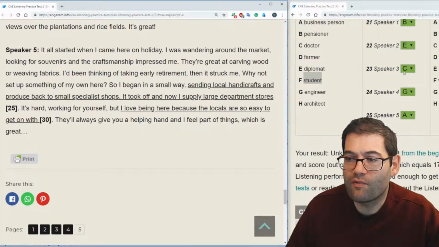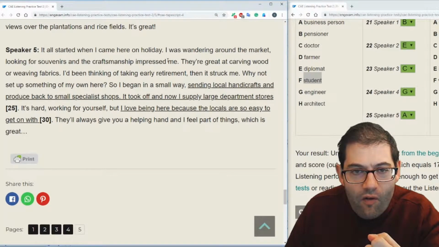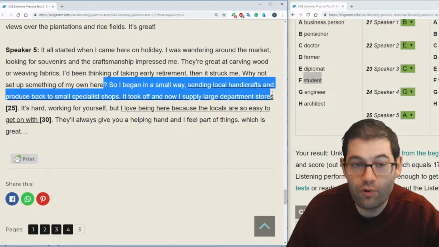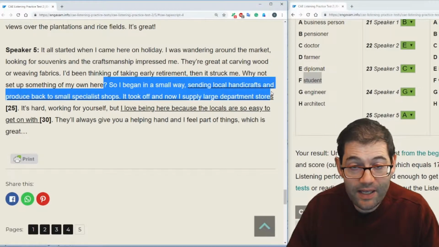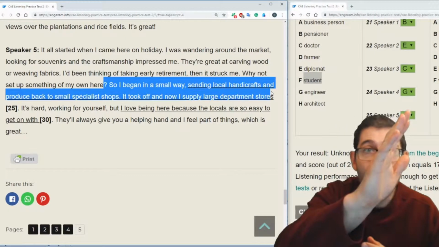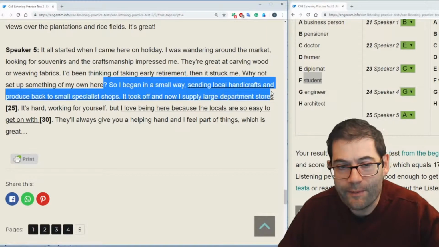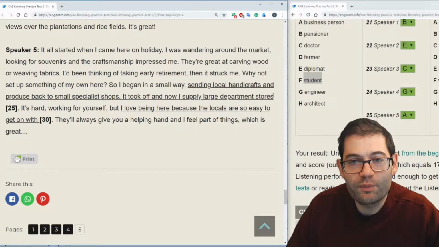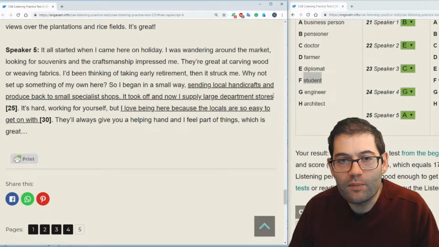And lastly, for question number 25, the answer is A, which is a business person. So where do we get this idea of business? It says here, so I began in small ways, sending local handicrafts and produce back to small specialist shops. It took off. In other words, it became successful. If something takes off, idiomatically, it goes up very, very quickly. That's more literally like an aeroplane, but idiomatically it means it becomes very successful very quickly. It took off, and now I supply large department stores. If you supply department stores, it means that you're buying and selling, that you're involved in business.